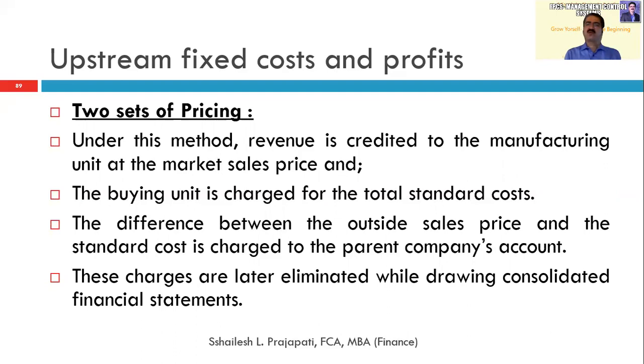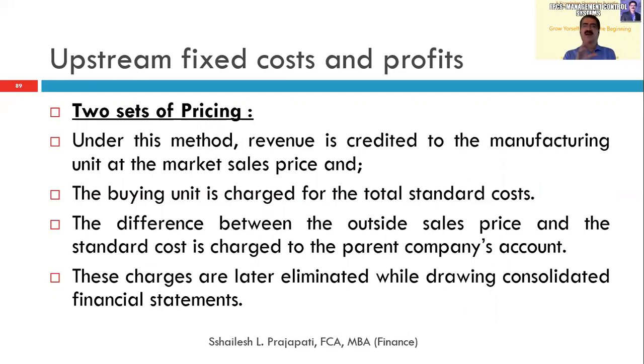Under this method, revenue is credited to the manufacturing unit at a market sales price. So from the manufacturing unit to another unit, it will transfer at a market sales price. The buying unit is charged for the total standard cost. The difference between the outside sales price, which is charged by the manufacturing unit, and the standard cost is charged to the parent company's account. And these charges are later eliminated while drawing the consolidated financial statement.